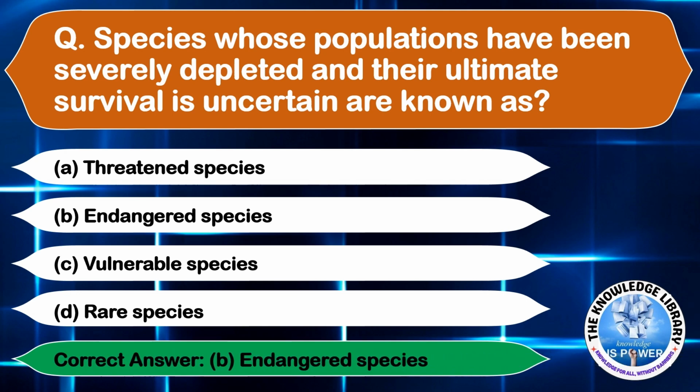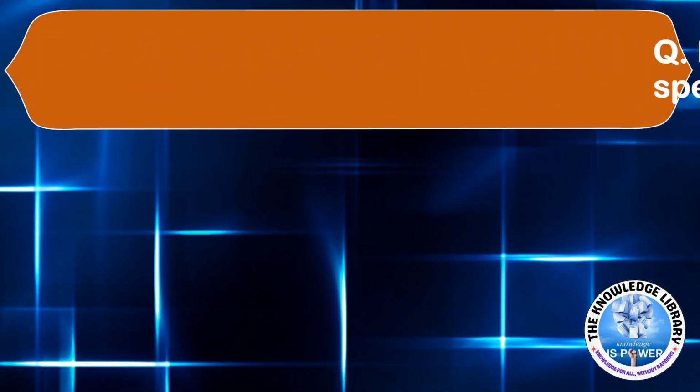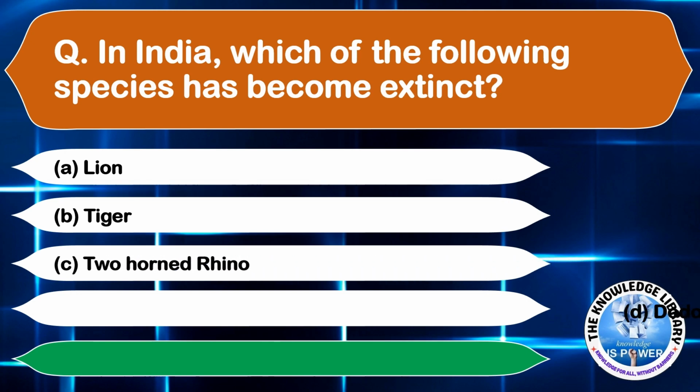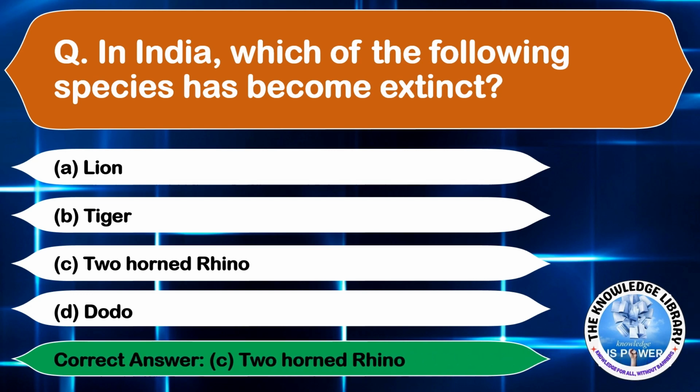Moving on to the next question. In India, which of the following species have become extinct? Option A, lion. Option B, tiger. Option C, two-horned rhino. And option D, dodo. The correct answer is option C, two-horned rhino.